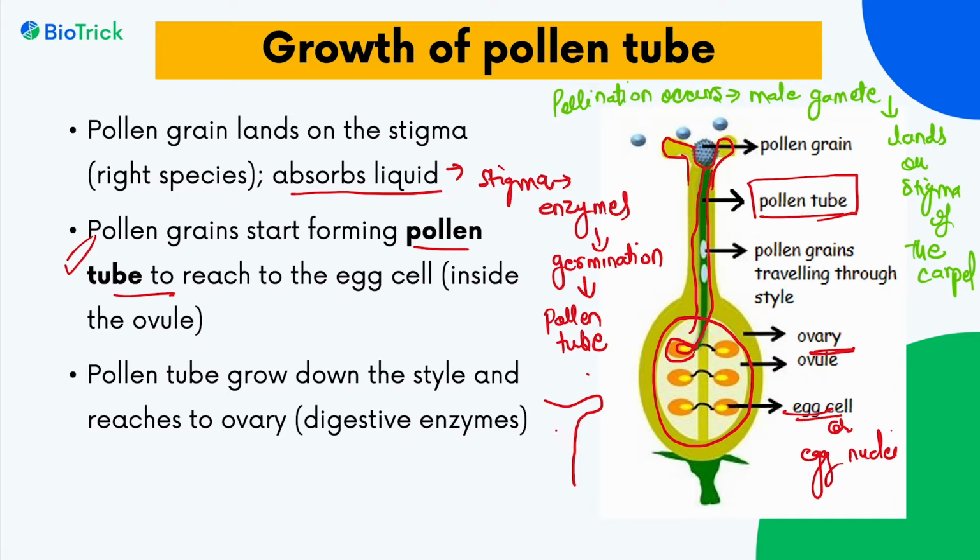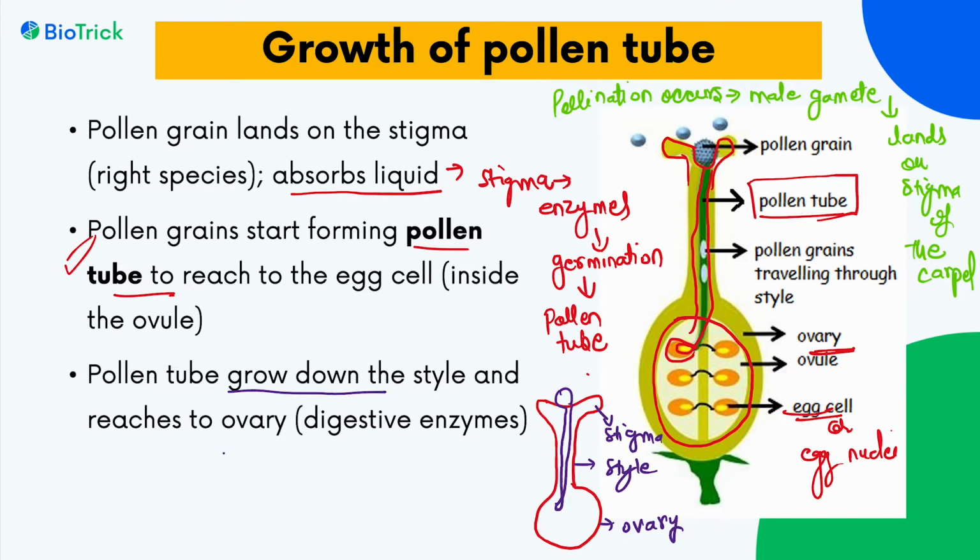Suppose this is the carpel. This is a stigma. This is a style. And this is ovary. Ovary has ovules and ovule has egg cell in it. Pollen grain will start forming a pollen tube and it will travel down the style to reach the egg cell.